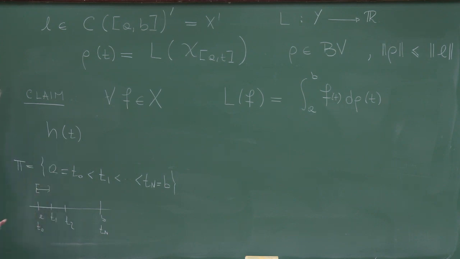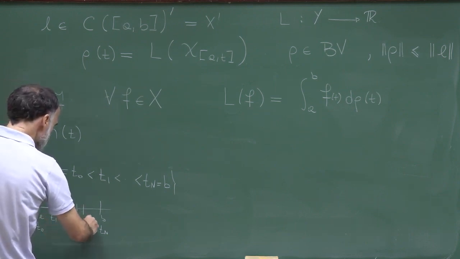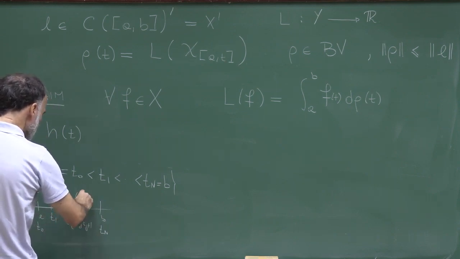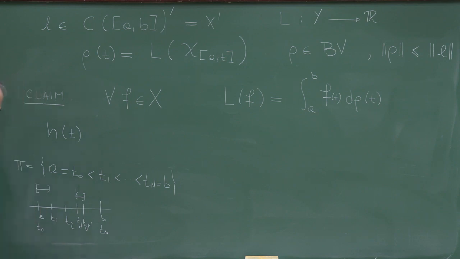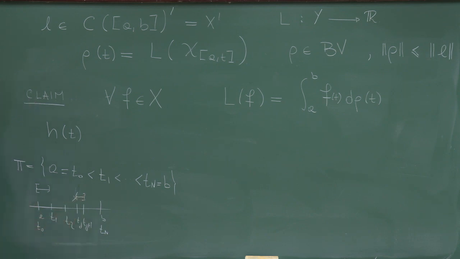So in the first interval, it will be closed on the left and closed on the right, but in an interval t_j to t_{j+1}, it will be open and closed, and the value on this interval will be dictated by the value of f on the left-hand side. I could have taken the right-hand side, it doesn't matter, but let's do it in this way.